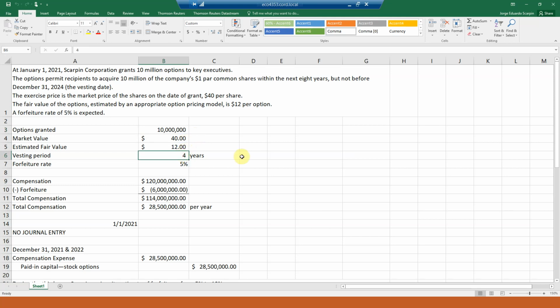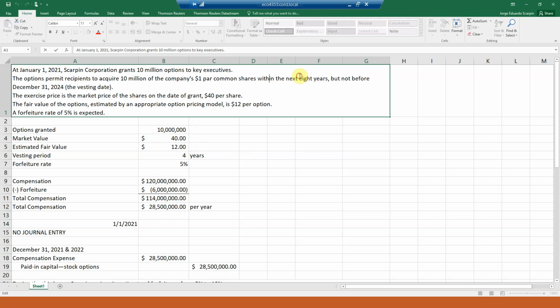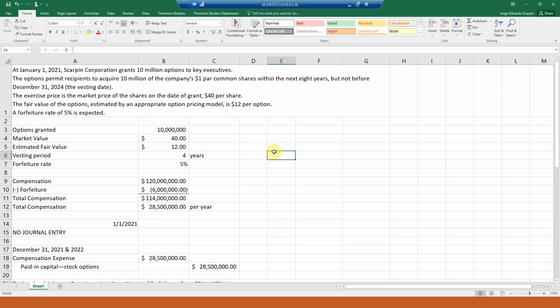Sorry, it is 8 years, but not before December 31st, 2024, the vesting date. The vesting period is 4 years. The exercise price is the market price, $40, estimated fair value 12. And we expect a forfeiture rate of 5%.